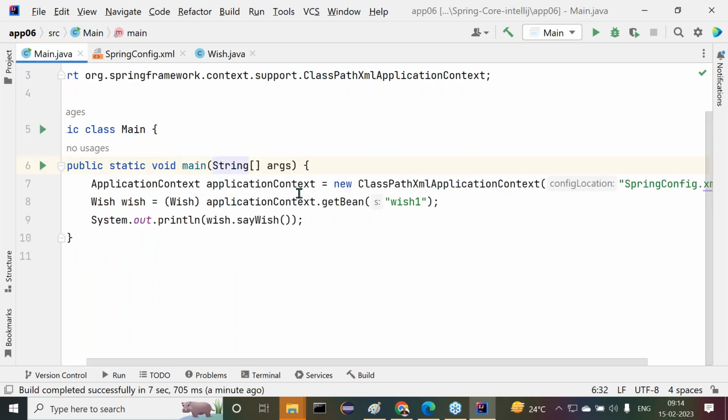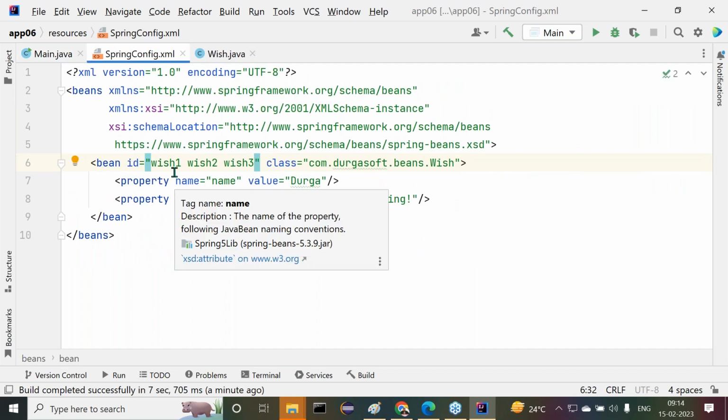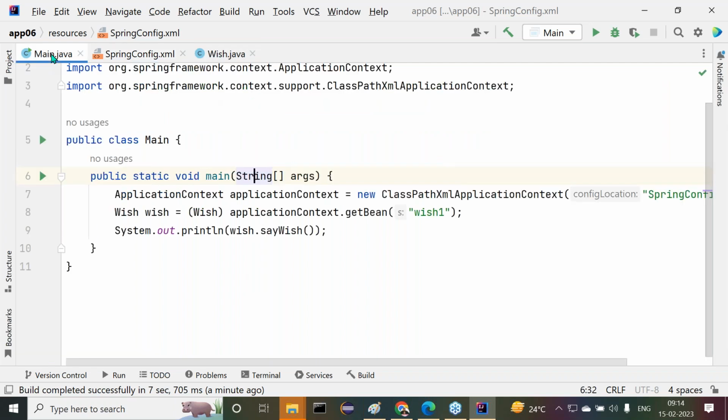So what is the meaning of it? Here we provided three values: wish one, wish two, wish three. All these three are not taken as three identities. All three together were taken as a single identity. So in which way do we have to access this one? As wish one, wish two space, wish three. We provided it like this, then we are able to get it. Let's check this clearly. Now here we are able to get the output in this way.